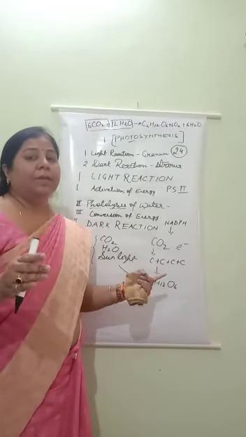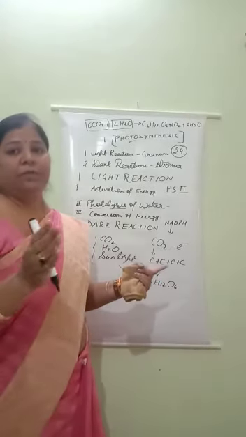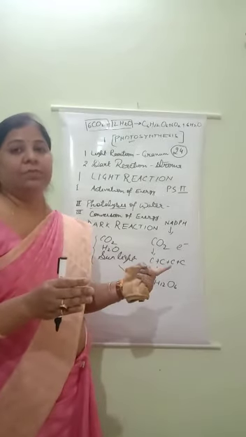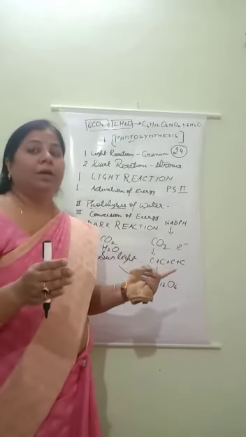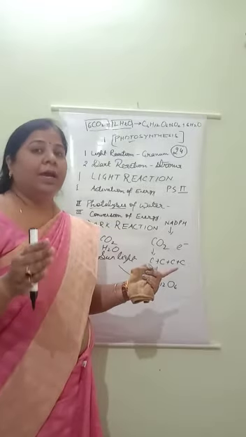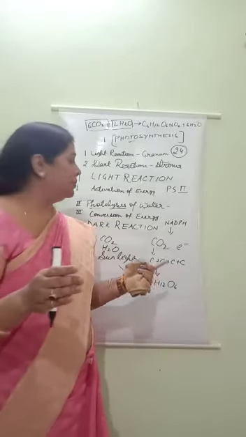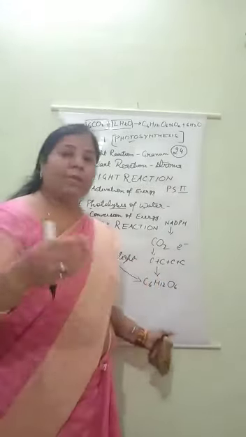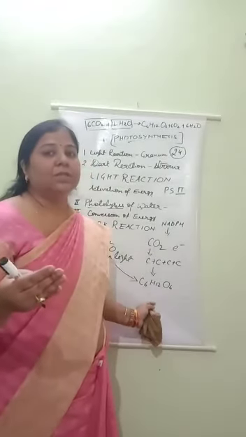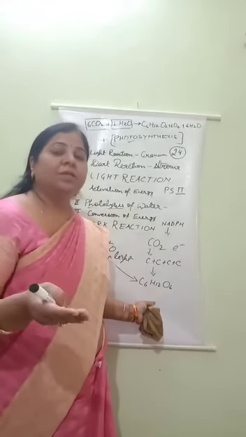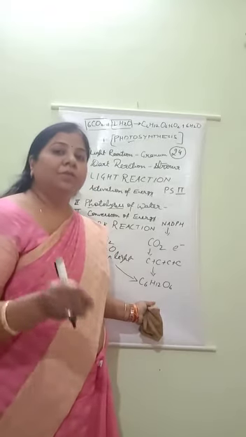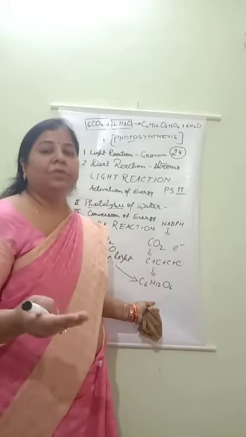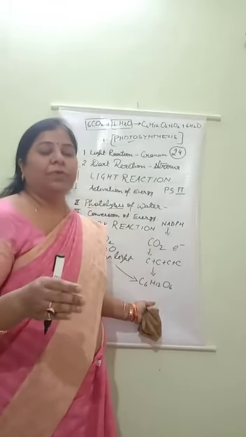And I told you that you have to write three questions. In my first audio I told you to write the answers of a few questions, and I hope that you all have written the answers of these questions. So this way we have completed the mechanism of photosynthesis, what is the process of photosynthesis, where photosynthesis takes place, and what the photosynthetic organ is. So we have completed all of it.